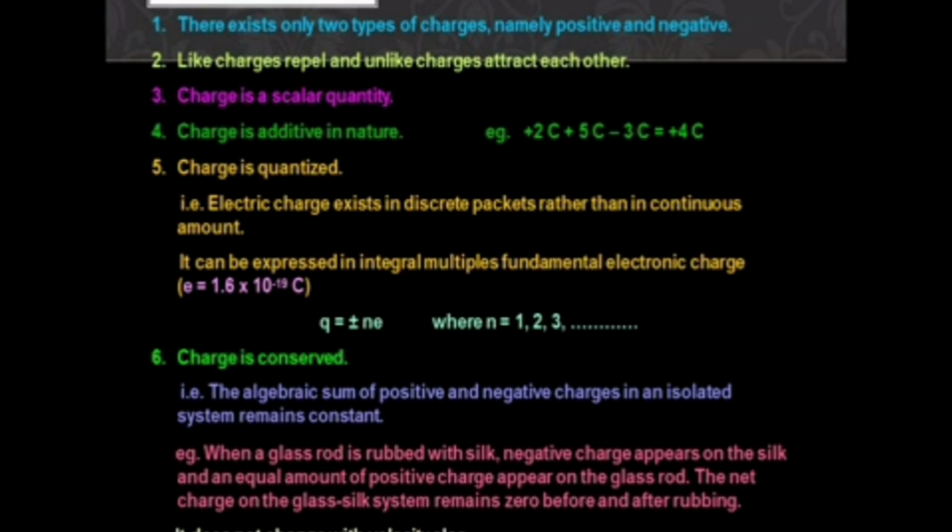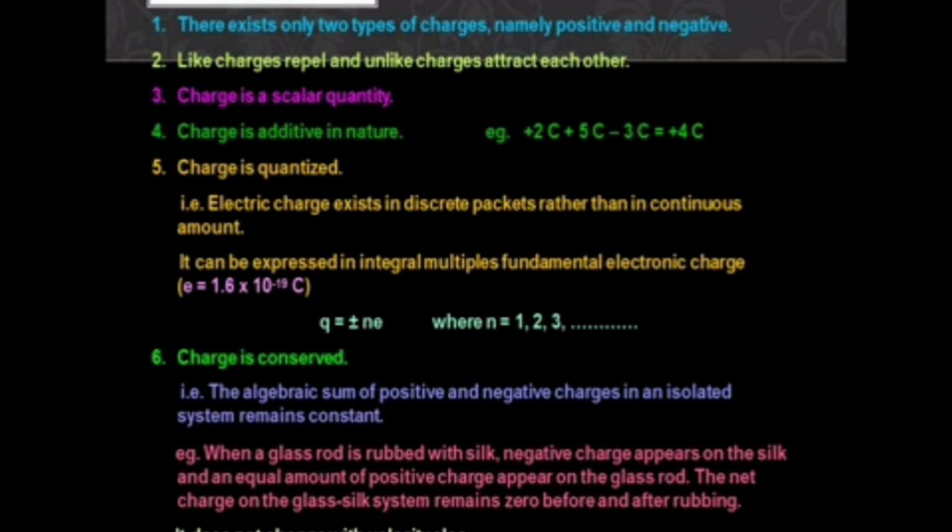The next thing is that charge is quantized. What is meant by quantized? It means the charge occupies a small packet. That is called quantized. So electric charge exists in discrete packets rather than a continuous amount. Discrete packets, very small packets, that's called quantized. So it can be expressed as integral multiples of the fundamental electronic charge.